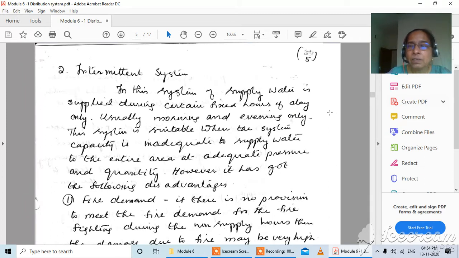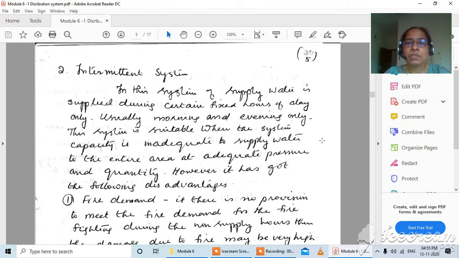But there are other types of systems, and when we have to opt for that system, we will discuss that. The second one is the intermittent system. Intermittent system means we are supplying water intermittently, at regular intervals and not continuously.